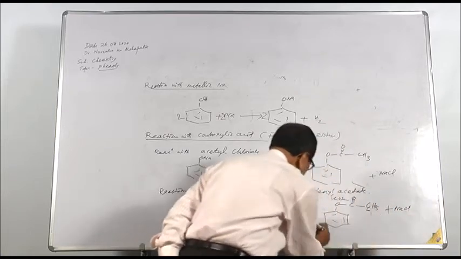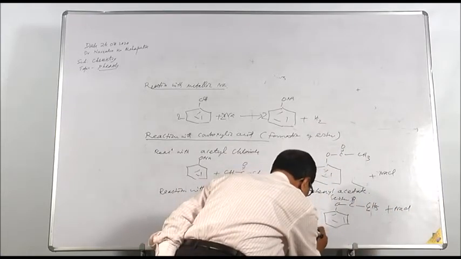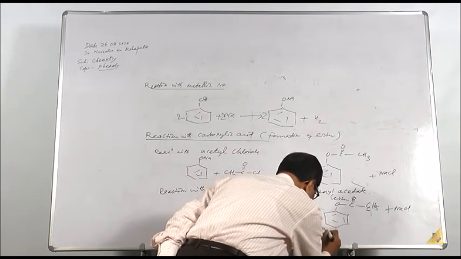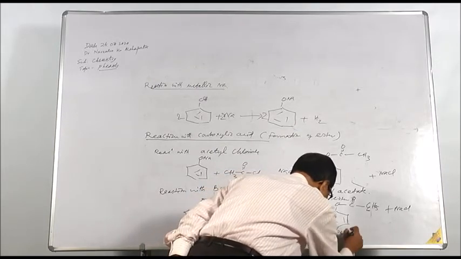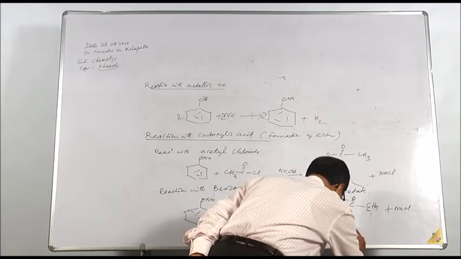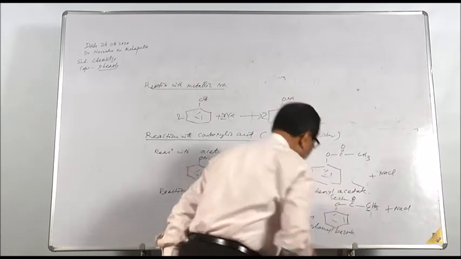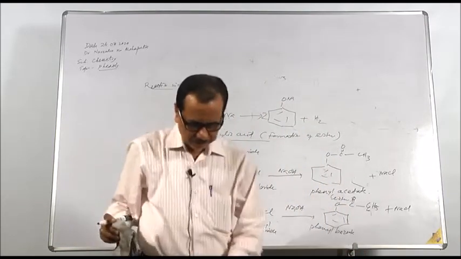So this is called phenyl benzoate. These are called phenyl benzoate.